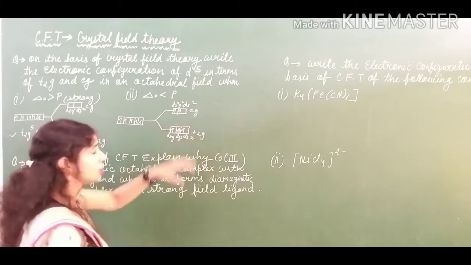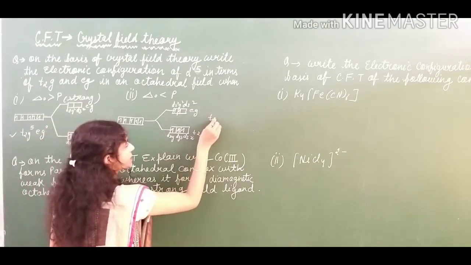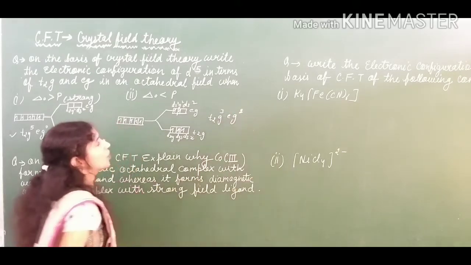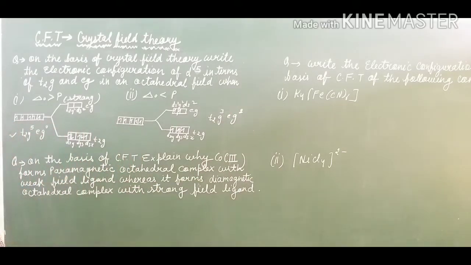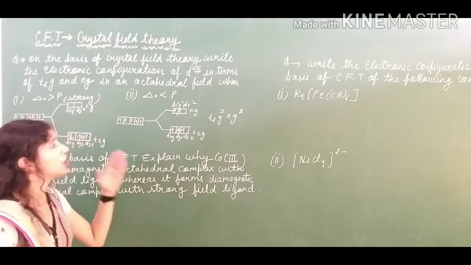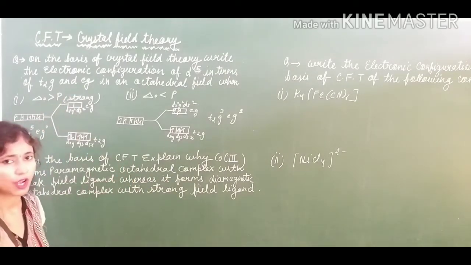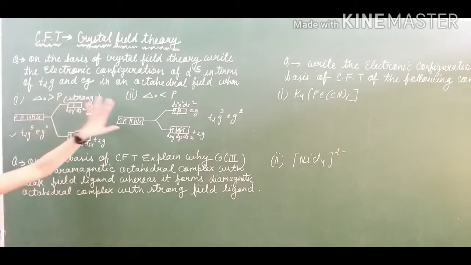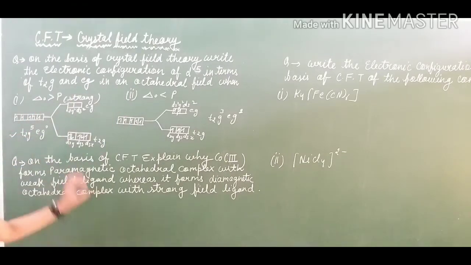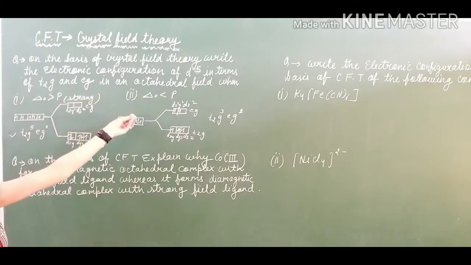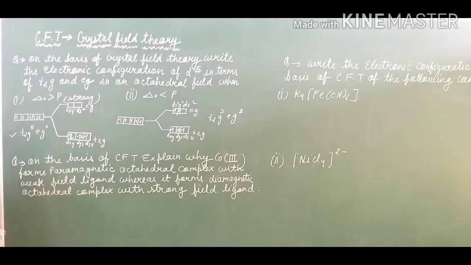In that condition you have the configuration t2g3 and eg2. I think you all have got the way to write the electronic configuration on the basis of CFT. These 2 points you have to learn: what condition arises when the CFSE is greater or when it is lesser. Let's talk about the next question.